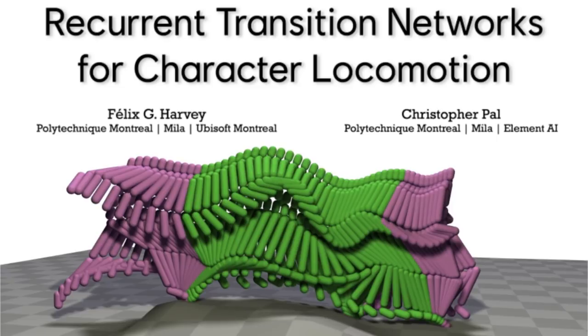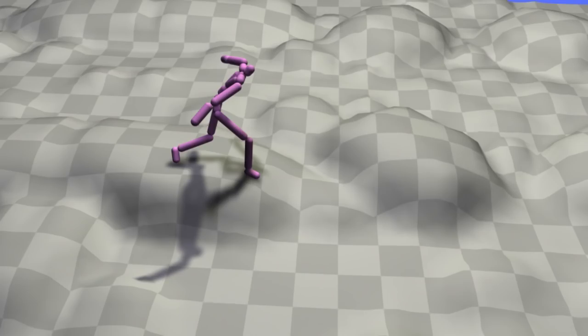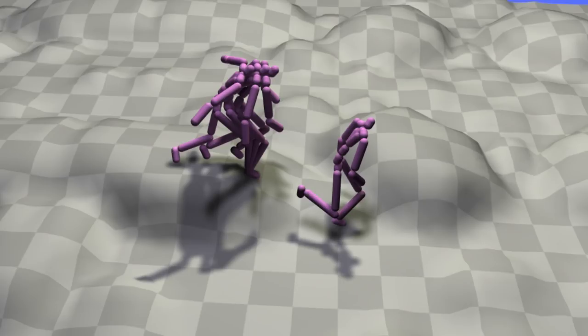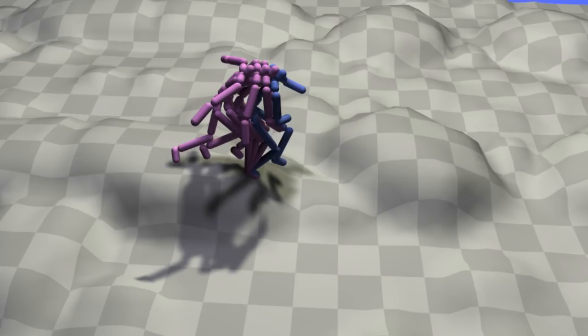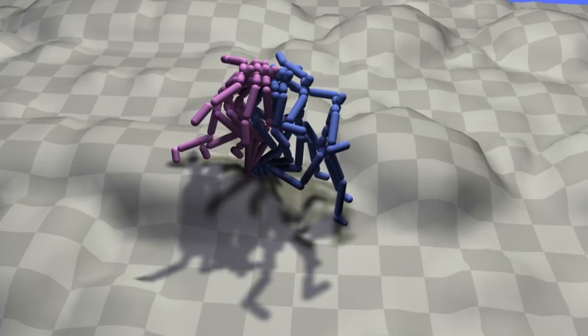We present in this research recurrent transition networks for character locomotion. Our system takes as input a few frames of motion as past context and a desired target state as future context. It then learns to reconstruct the missing frames in order to generate realistic transitions.